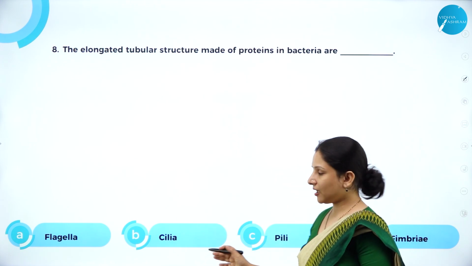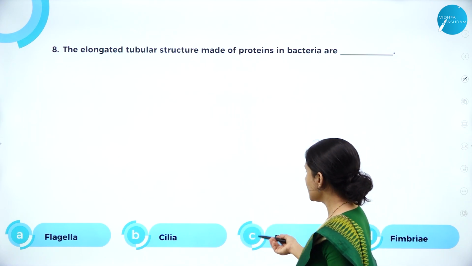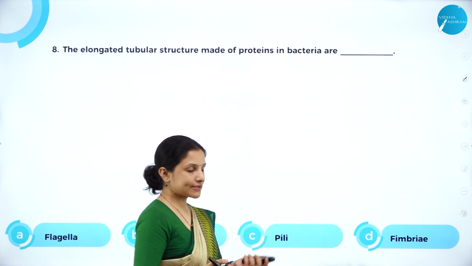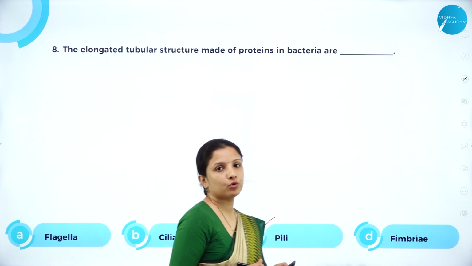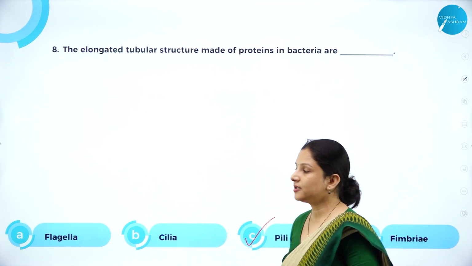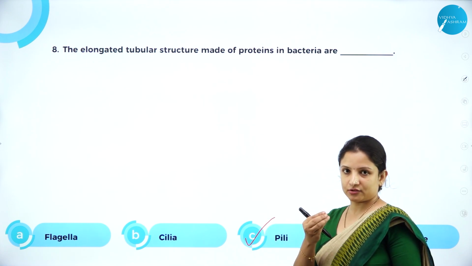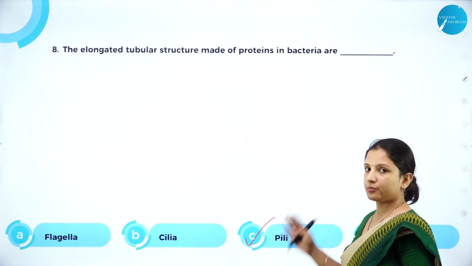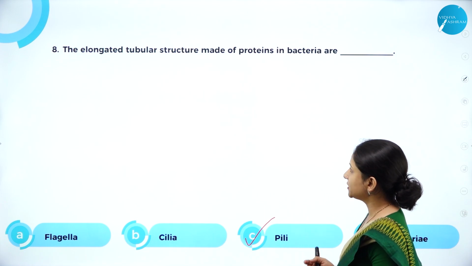It is not cilia. Cilia are hair-like structures which help in locomotion. Is it pili or is it fimbriae? The right answer here is pili. Pili and fimbriae both are non-locomotory structures, and pili are tubular. Fimbriae are bristle-like, so you can't select fimbriae. Pili are tubular structures made up of proteins. So the right answer here is option C.